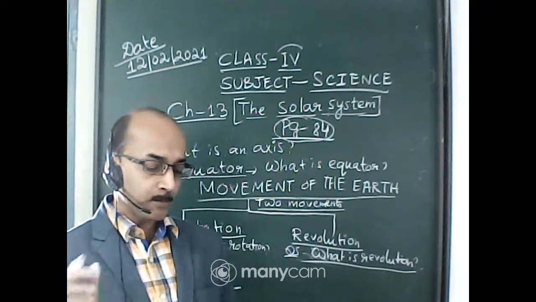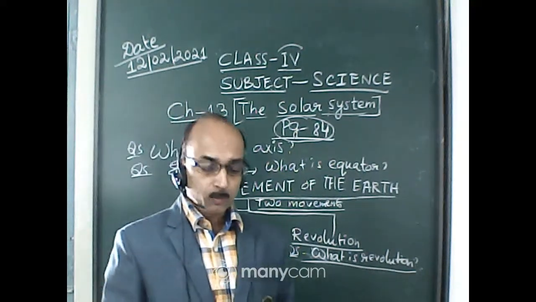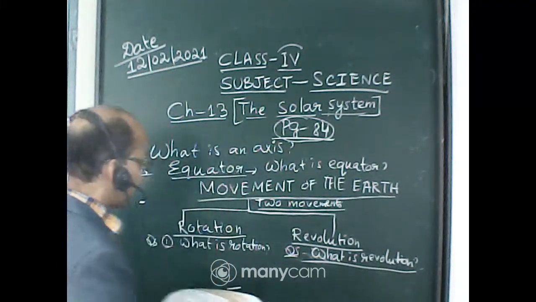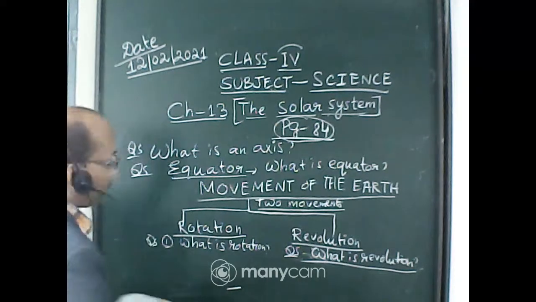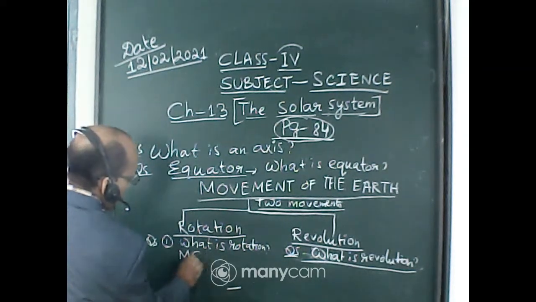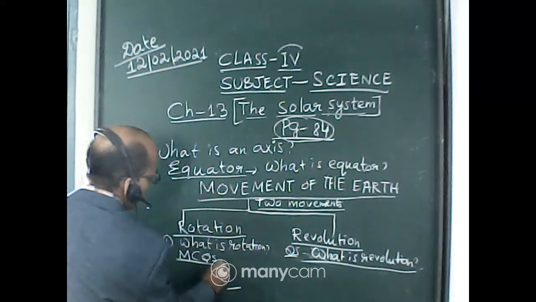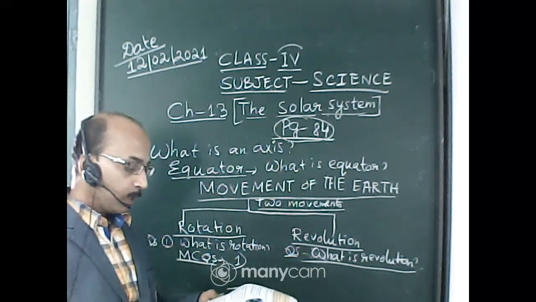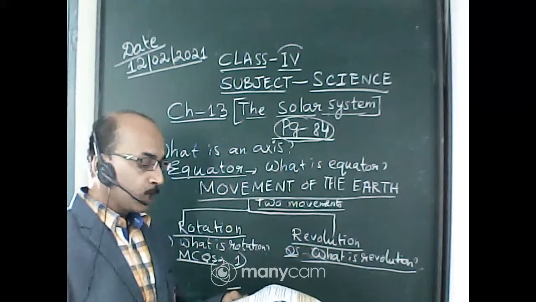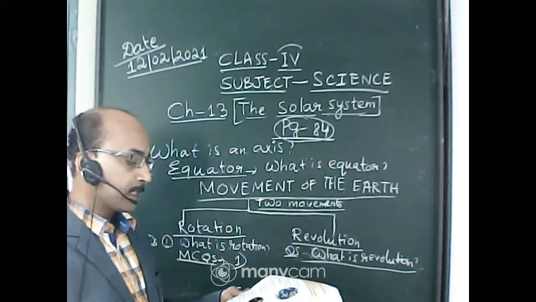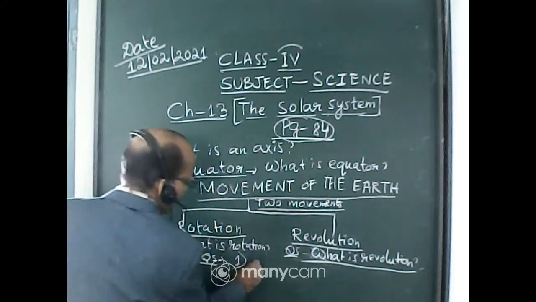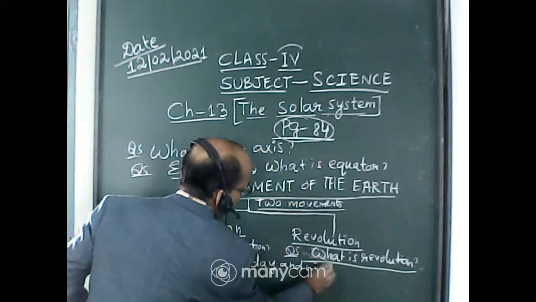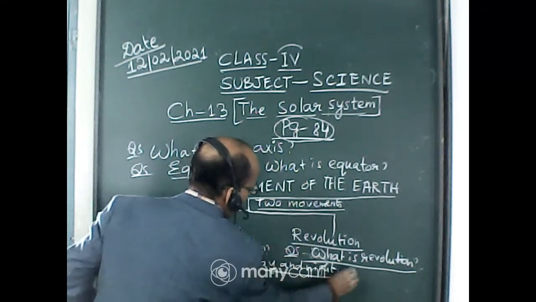Now there is one MCQ. Okay, we will solve this MCQ now. Tick the correct answer. This is the same page, page number 84. Number 1 MCQ: what does rotation of the earth cause? Day and night, seasons, none of these. It is day and night. You will tick mark here.